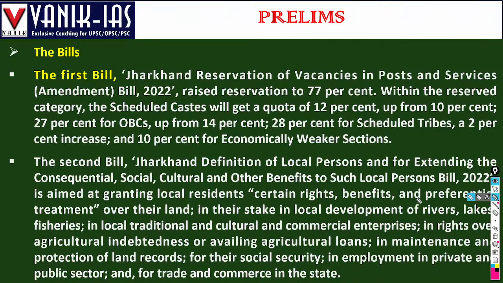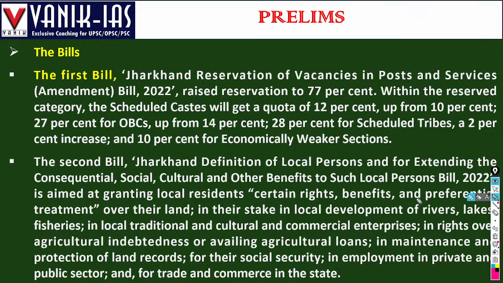The first bill, the Jharkhand Reservation in Vacancies of Posts and Services Bill, raised reservation to 77% within the reserved categories. The scheduled caste will get a quota of 12% from 10%, 27% for OBC from 14%, and 28% for scheduled tribes from 14%, with a 2% increase, and there will be 10% reservation for economic weaker sections.